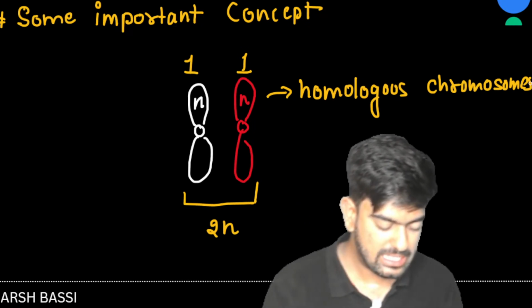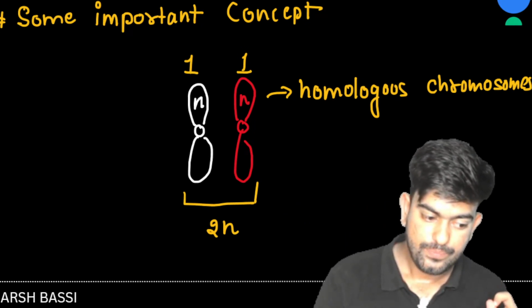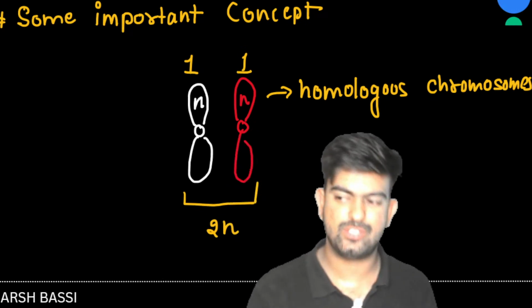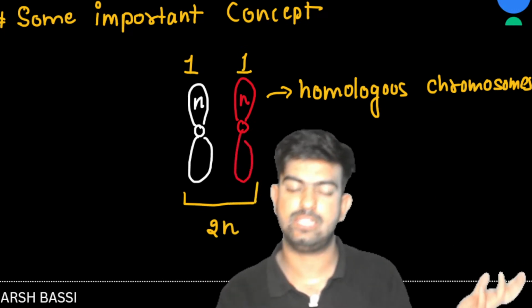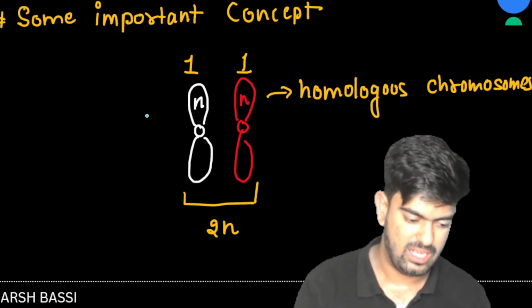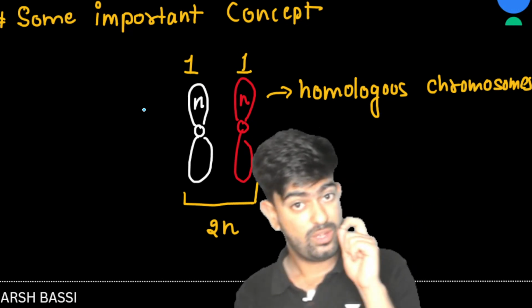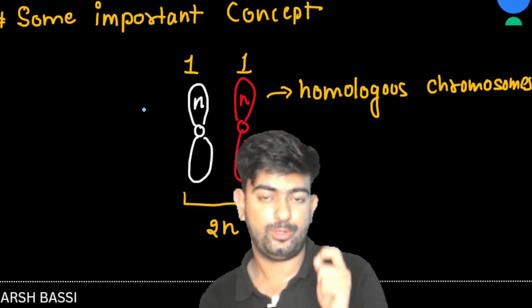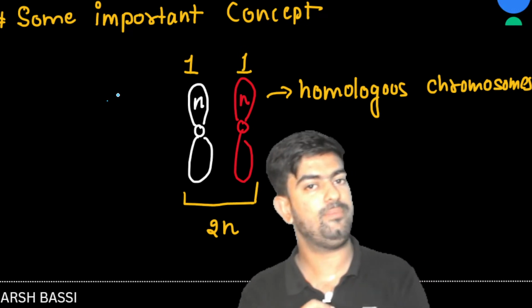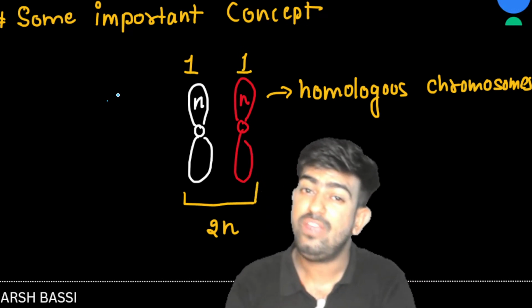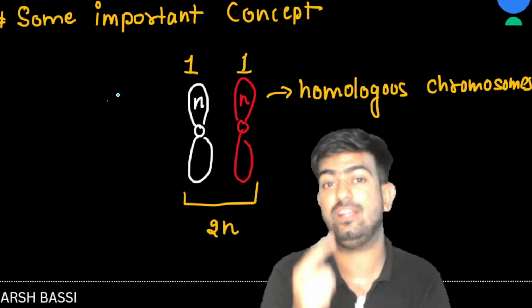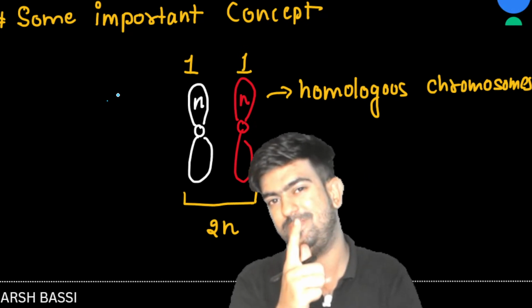Now, there are questions like what is chromatids, what is chromosomes, how many chromatids, how many chromosomes. Everything I'm going to discuss here. Wait for a while. This is a batch for dropper to topper. That doesn't mean I'm going to go very fast and not explain basic things. We are going to do it from the basics, and we are going to prove that droppers can be toppers.